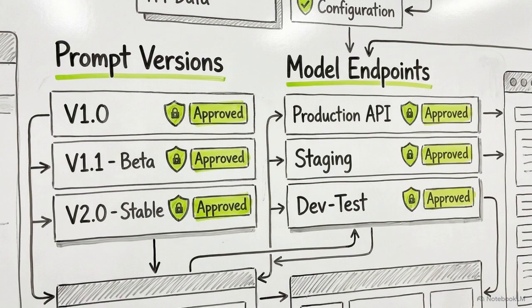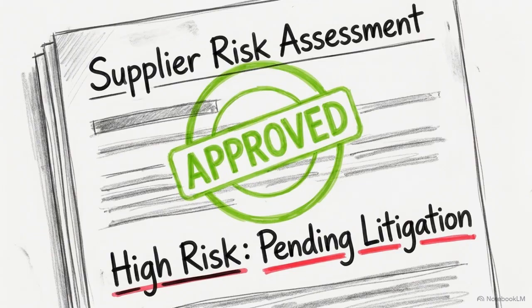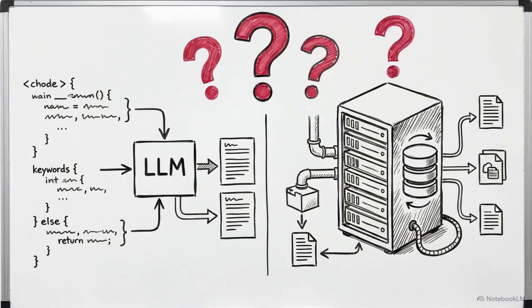Retrieval Augmented Generation, or RAG, is vulnerable at the data layer. If the retrieval system pulls the wrong document, the model is guaranteed to generate a hallucination. Imagine an AI agent issuing a legally flawed supplier risk assessment because it accessed the wrong contract. Simply reading the final text of that failed assessment doesn't explain the error. You cannot tell if the model miscalculated or if the retrieval system provided the wrong evidence.